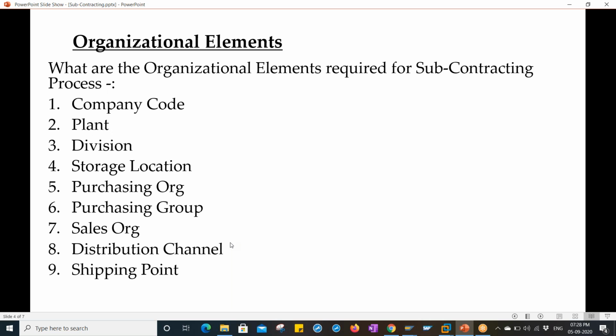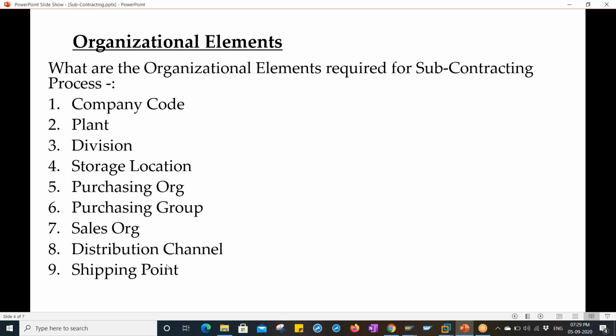So what are the organizational elements we are using over here? As you know, the company code is mandatory, along with plant, division, storage locations, purchasing organization, and purchasing group. And these three belong to SD integration: sales organization, distribution channel, and shipping point.